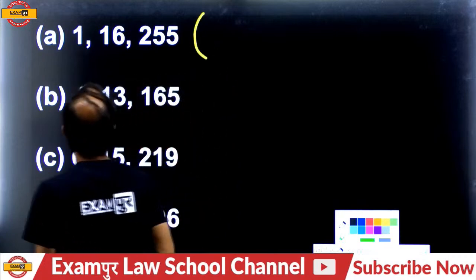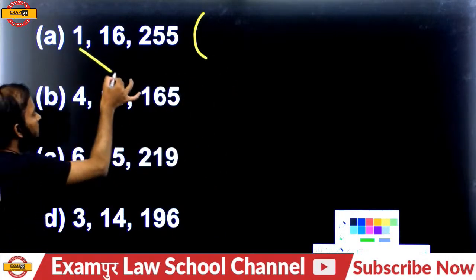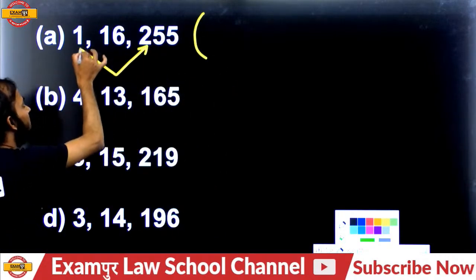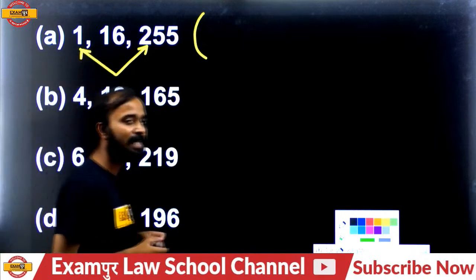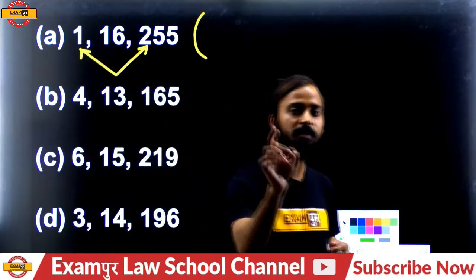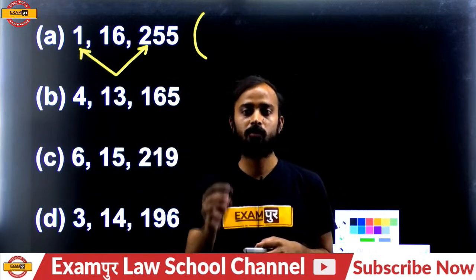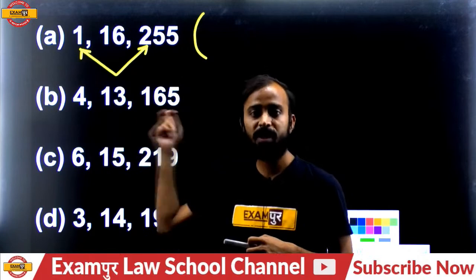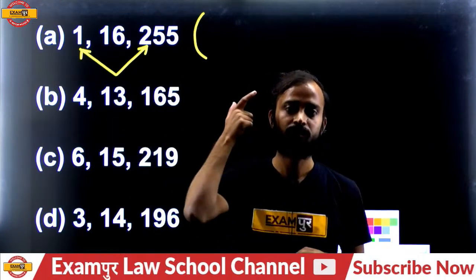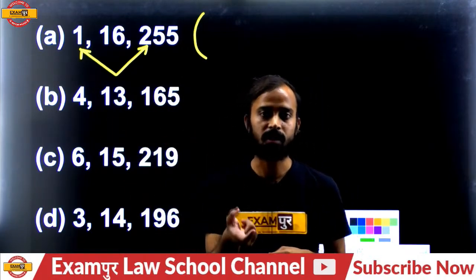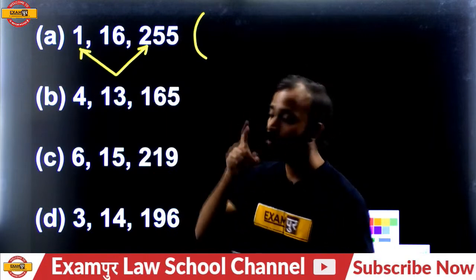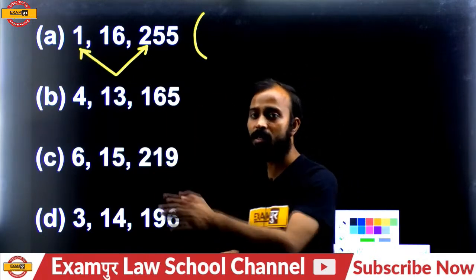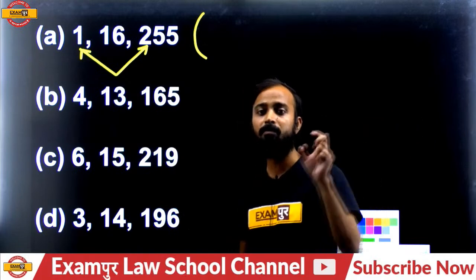Like 255. If you add 1 plus 255, then output will be what? Resultant will be 256. And everybody knows 256 is the perfect square of 16, and the middle of the number is 16. So the sum of the first number and third number is the perfect square of the middle number.